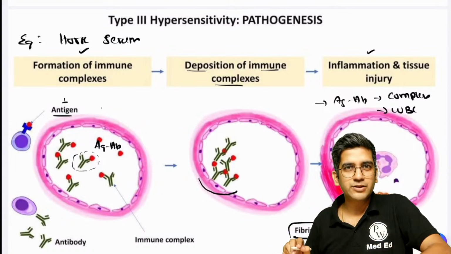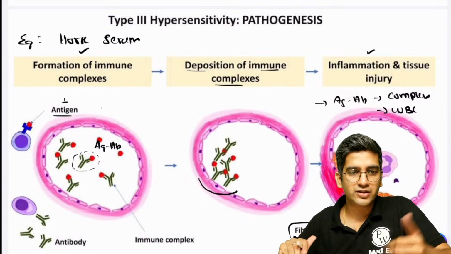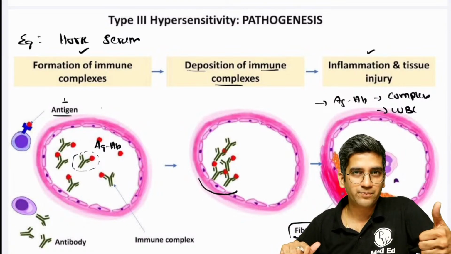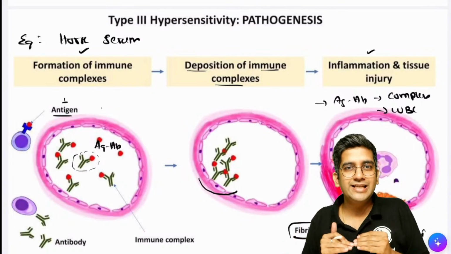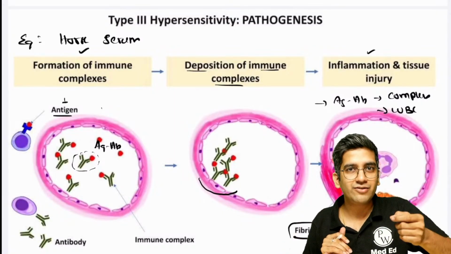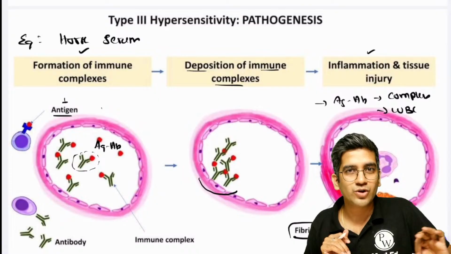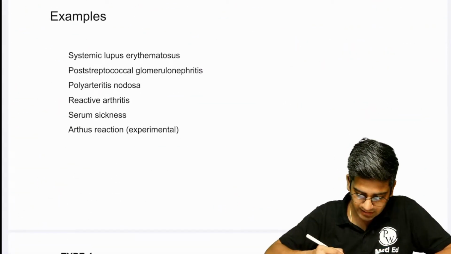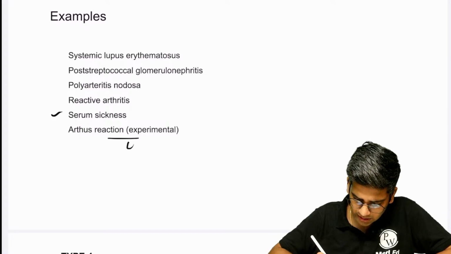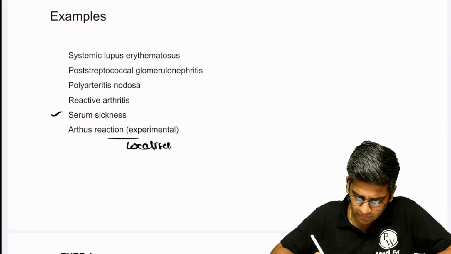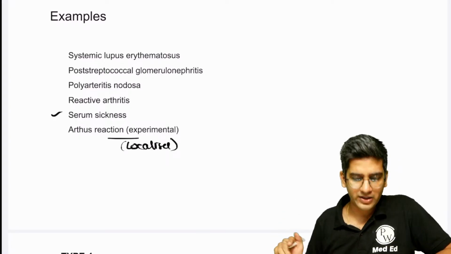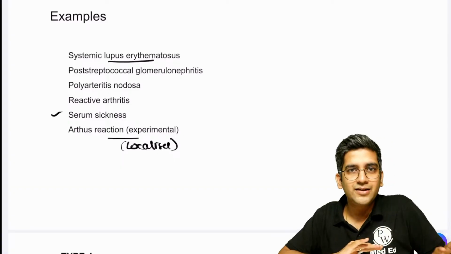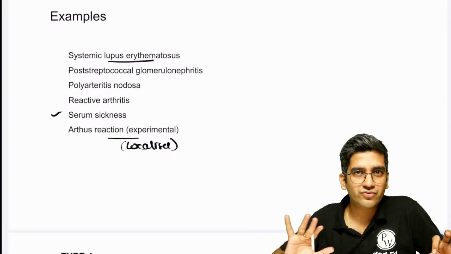Fine. Examples. Neha said serum sickness. By default, serum sickness is the prototype. We had a localized serum sickness. Can anyone give this name? Because in a viva, when you say serum sickness, the next question is, what's a localized reaction called? It is Arthus reaction, right? Serum sickness was the prototype. This is a localized form where you have arthritis or arthralgia. SLE is the modern day biggest disease of type 3 hypersensitivity.